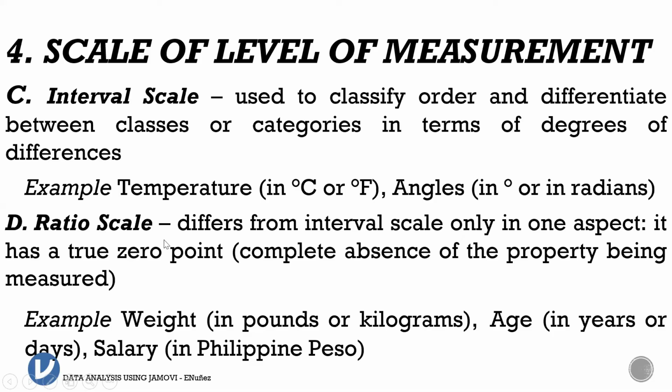Ratio is different because it has a true zero point, with complete absence of the property being measured. Examples are weight in pounds or kilograms, age in years or days, salary in Philippine peso. When we say weight is zero, there is no weight. When we say age is zero, there is no age. And when we say salary is zero, you have no salary.